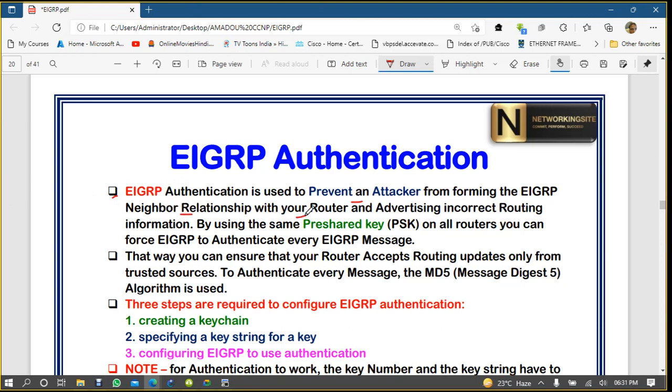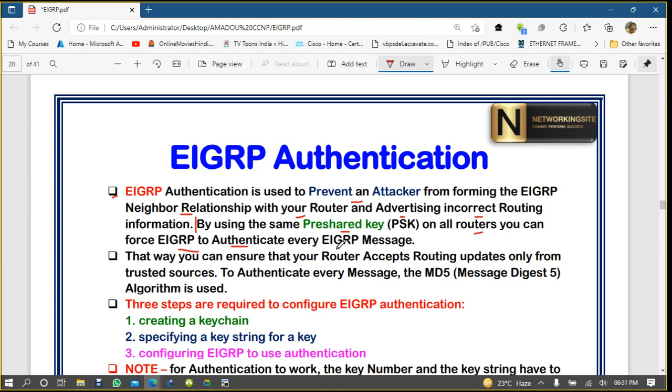After forming the neighbor relationship, that hacker router will start advertising some incorrect routing. By using authentication, known as a pre-shared key (PSK), on all the routers, you can force EIGRP to authenticate every EIGRP message.